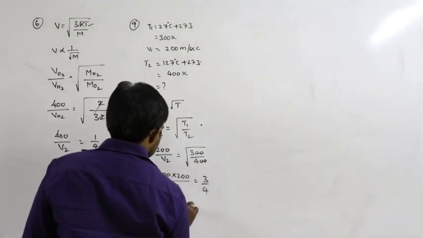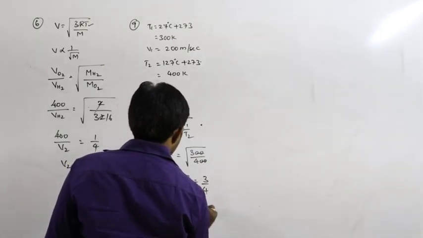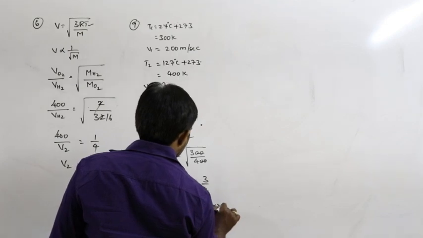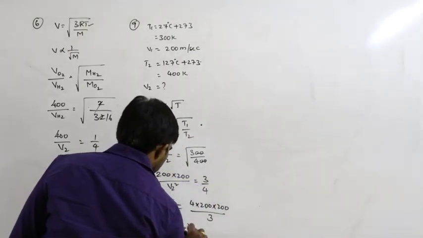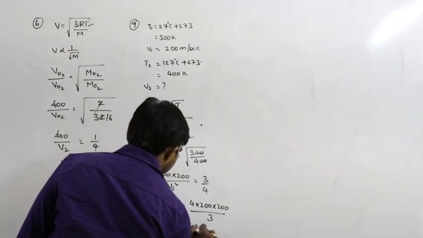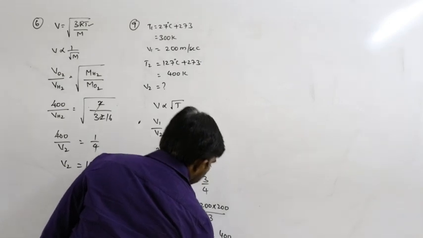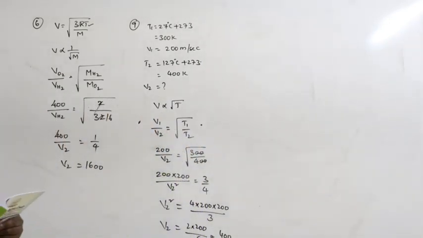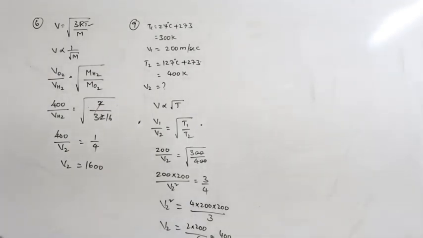So V2 square is equal to 4 into 200 into 200 divided by 3. So V2 is equal to 2 into 200 divided by root 3, that is 400 divided by root 3. So that is the answer. This is the way to do the problems based on different bases. All are based on the same concept.